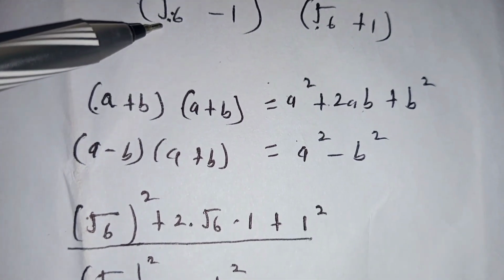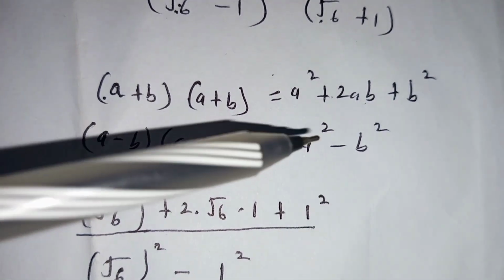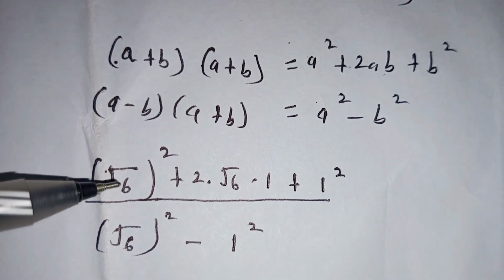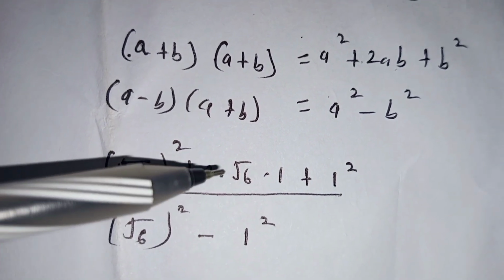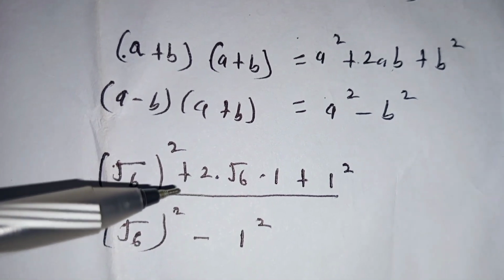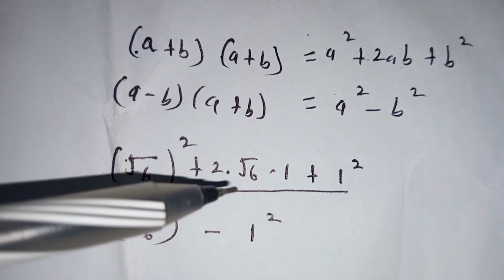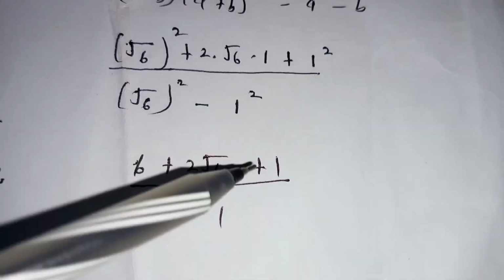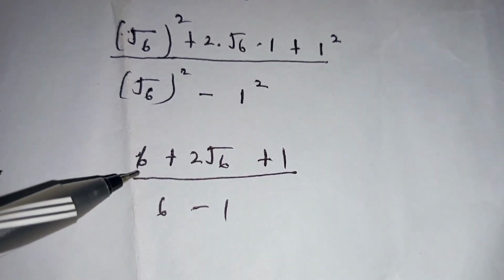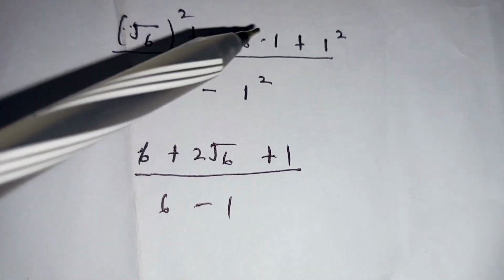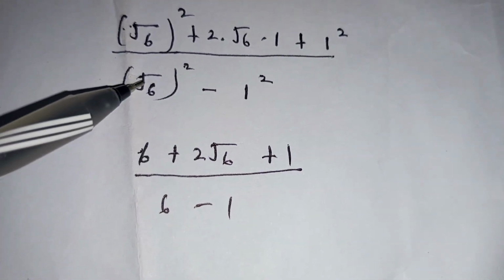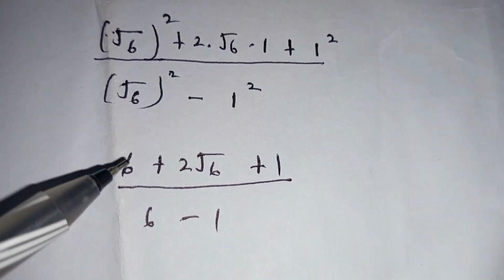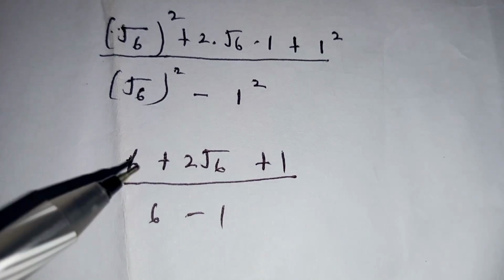So root of 6 squared will be 6, 2 times root of 6 times 1 is 2 root of 6, plus 1 squared which is 1. So on the numerator, you have 6 plus 1, which is 7, plus 2 root 6.